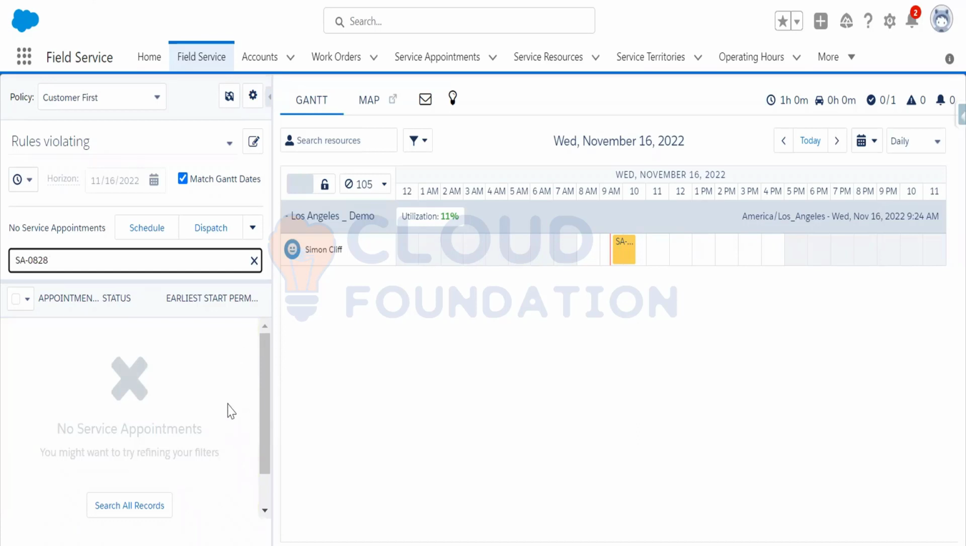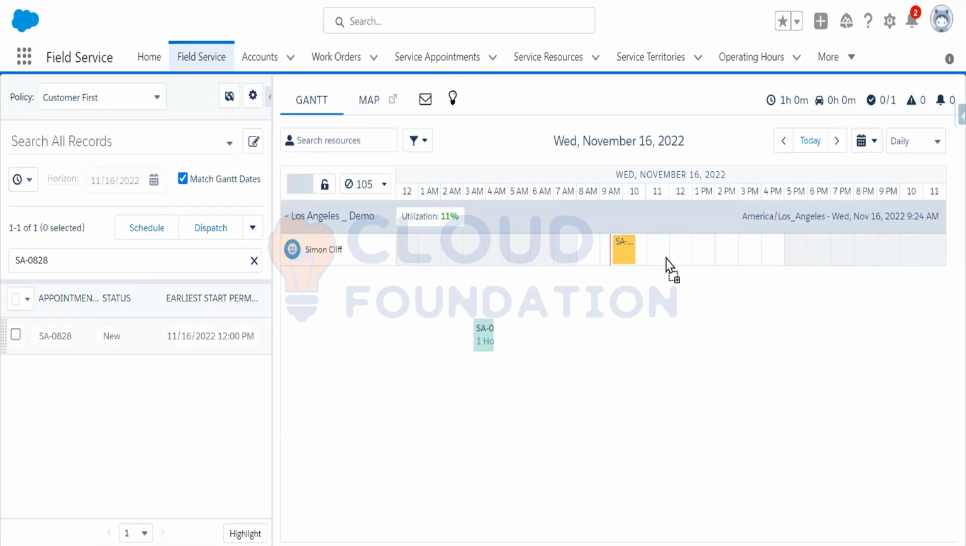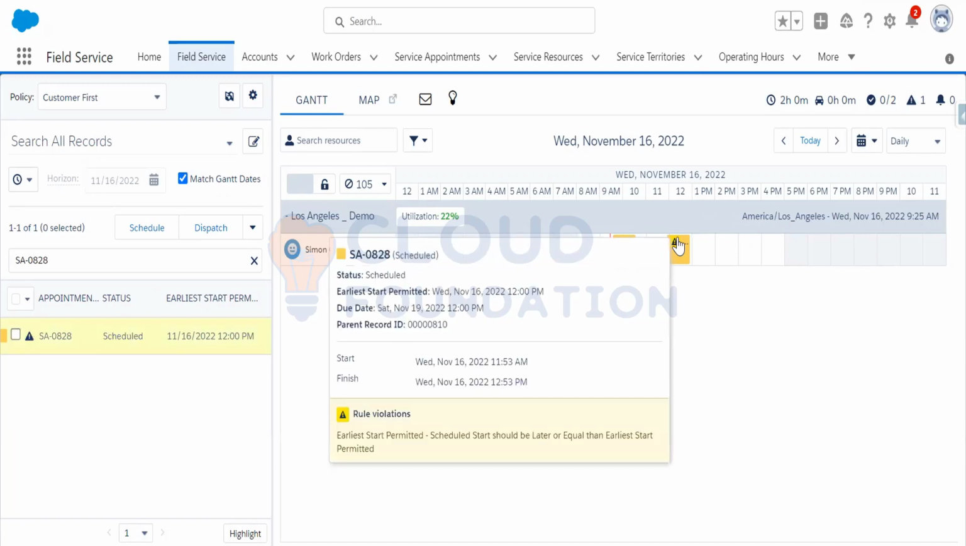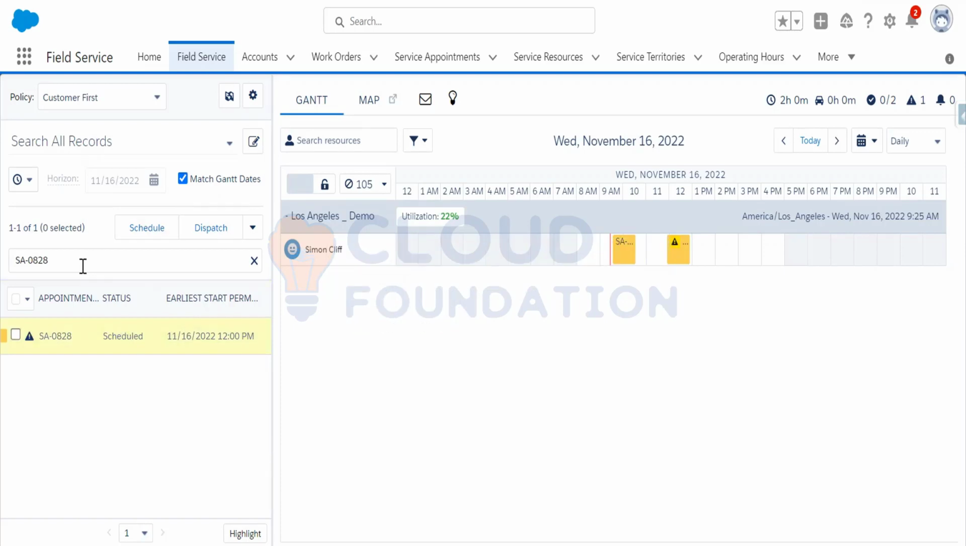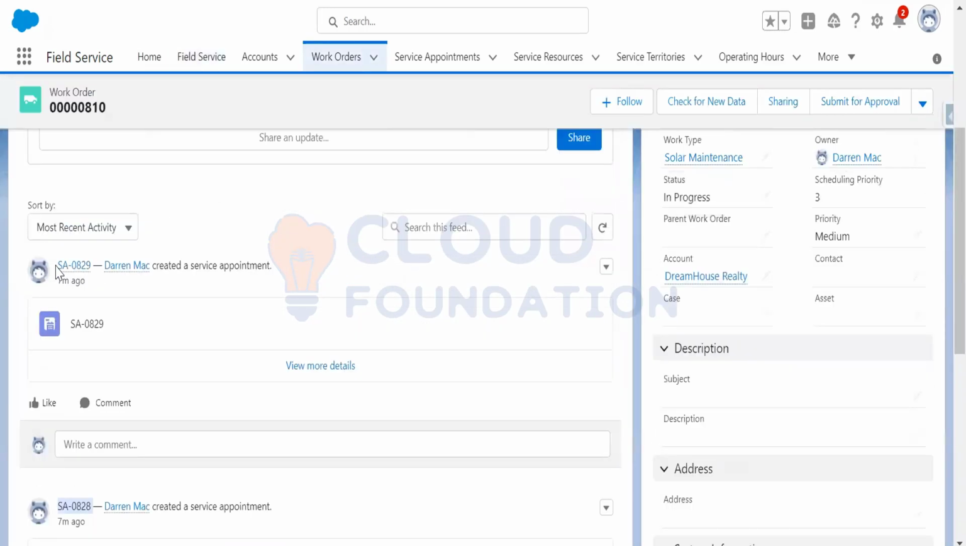It's coming, search all records. Yeah. So now I'm assigning this service appointment also. Okay, here. So now, same day, I am assigning the service appointment to it. So it is giving some rule violations. Okay. So now what I'll do, let me put the third one. I'll check the rule violation last.